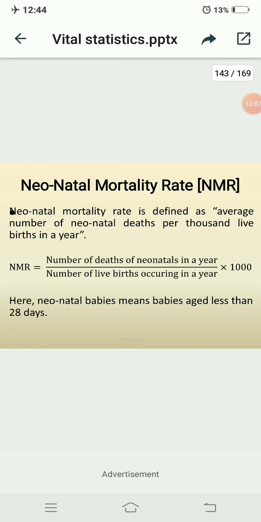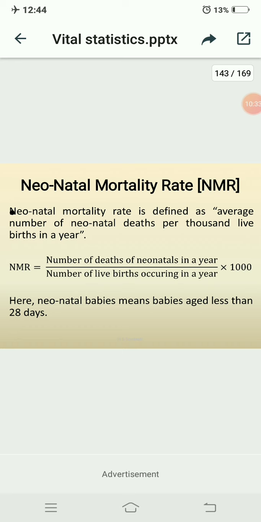These are the same, but here we have to take the babies aged less than 28 days, but in infant we consider children aged less than 1 year. 28 days occurs within 1 year only. Here also it gives you health, nutrition and socio-economic development of a region.